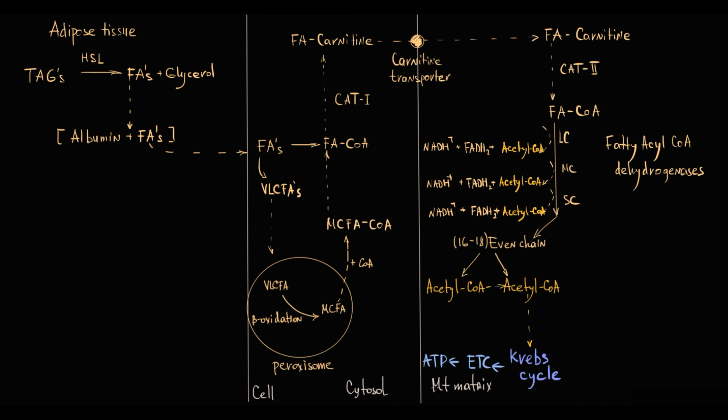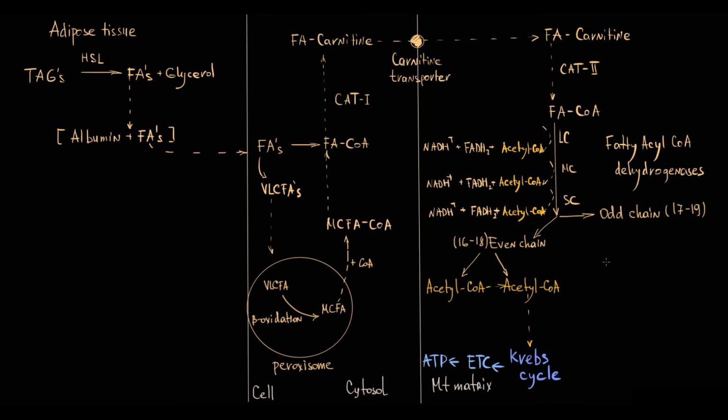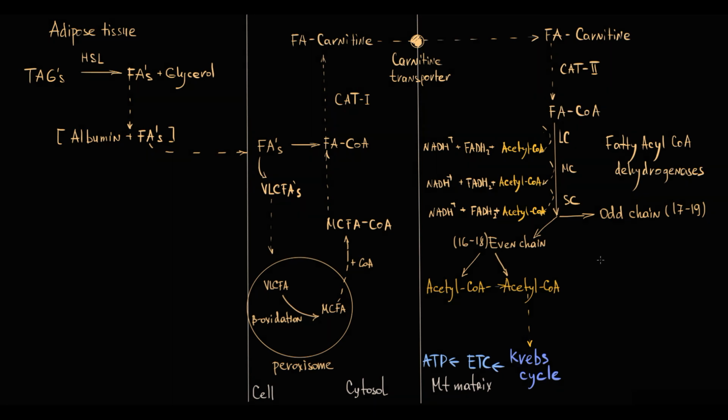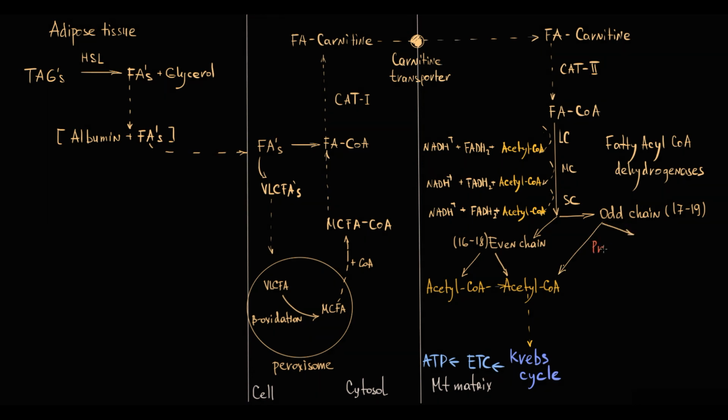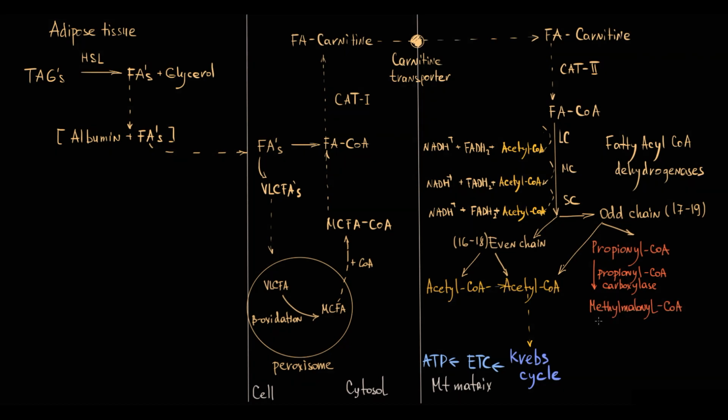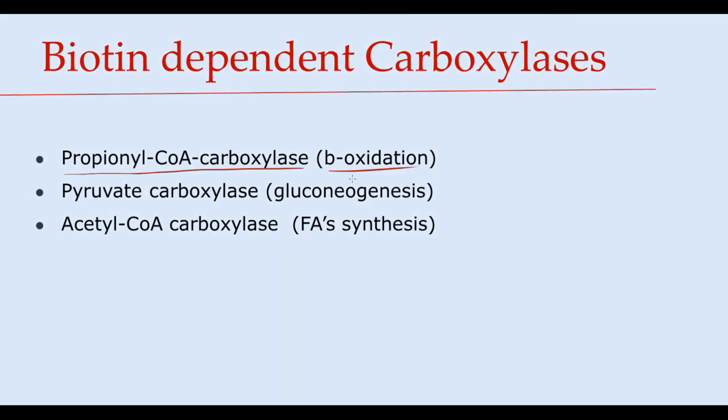But some of the fatty acids have 17 or 19 carbons, such fatty acids are called odd chain fatty acids, and in this case beta-oxidation leaves a fatty acid with 5 carbons, that is split into Acetyl-CoA that goes into the Krebs cycle and propionyl-CoA. Propionyl-CoA is then carboxylated by propionyl-CoA carboxylase to methylmalonyl-CoA. Important to know that propionyl-CoA carboxylase is one of 3 carboxylases that use biotin as coenzyme, same as pyruvate carboxylase in gluconeogenesis and acetyl-CoA carboxylase in fatty acid synthesis.